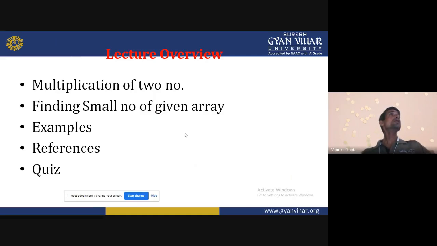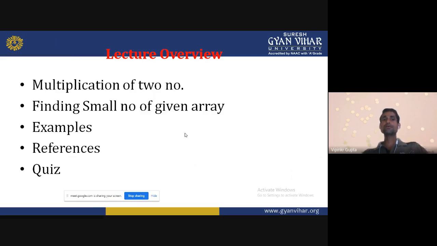Suppose that we have two 8-bit numbers and we want to multiply them. How will we do that process? That we will discuss in this lecture. Then, finding the smallest and greatest number in a given array. Suppose we have an array containing some numbers stored in memory.